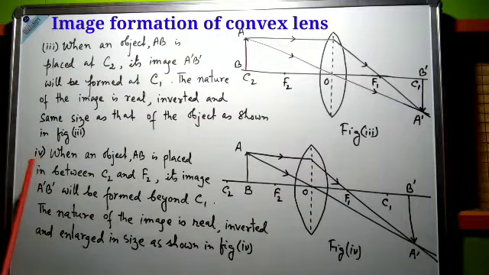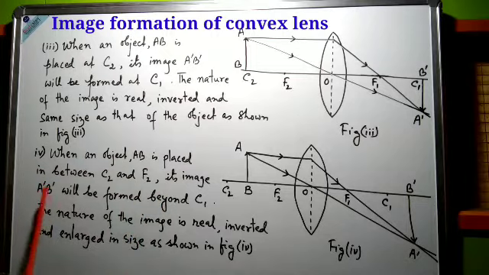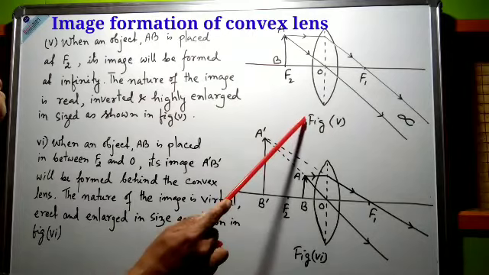So point number 4 we may write like this: when an object AB is placed in between C2 and F2, that is center of curvature and focus, its image A dash B dash will be formed beyond center of curvature C1. The nature of the image is real, inverted, and enlarged in size as shown in figure 4. Next, let us see figure number 5.